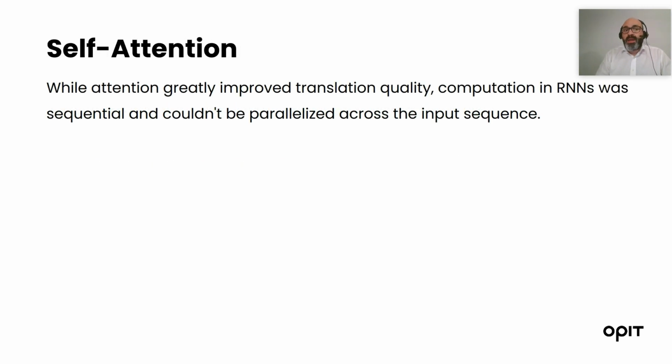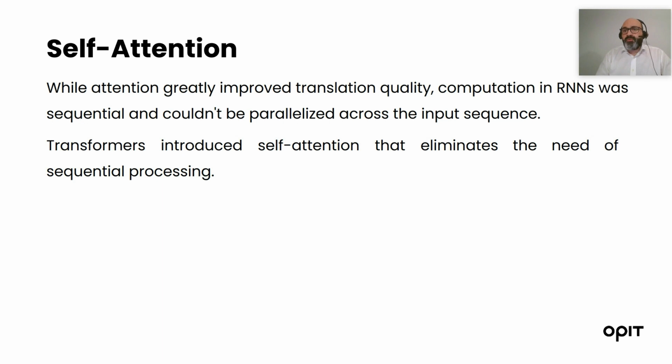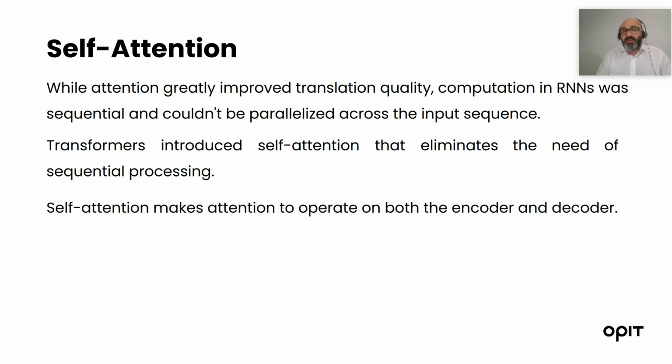Nevertheless, while attention improved the quality of sequence processing, including translation, the computation in recurrent neural networks was still sequential and could not be parallelized for the input sequence. Self-attention improved this aspect. Transformers introduced self-attention that eliminates the need for sequential processing.